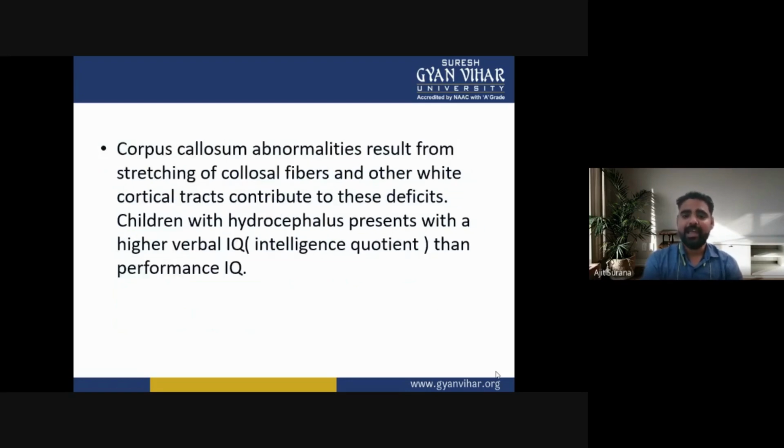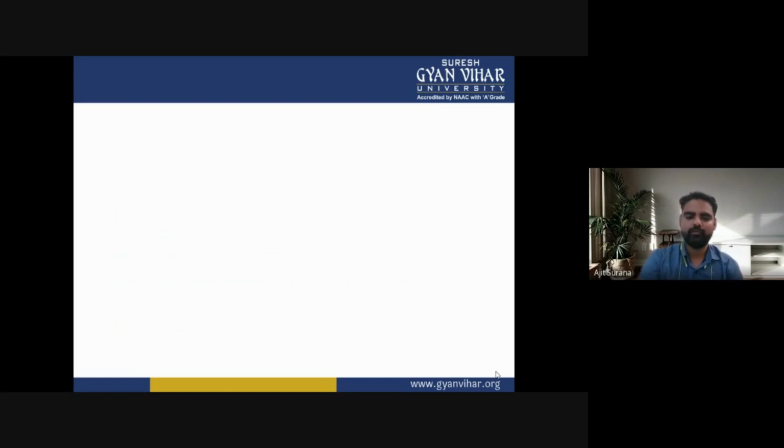Corpus callosum abnormalities result from the stretching of callosal fibers, and other white matter tracts contribute to these deficits. Children with hydrocephalus present with a higher verbal IQ, or intelligence quotient, than performance IQ.